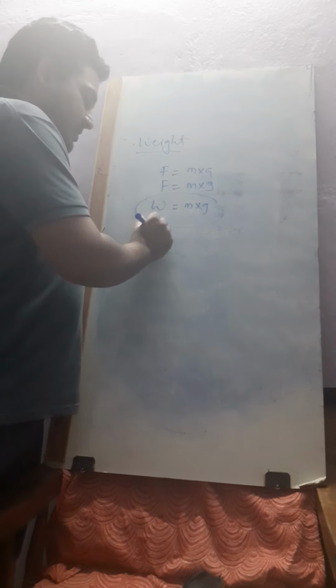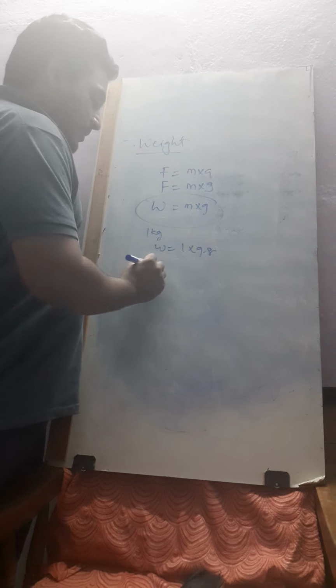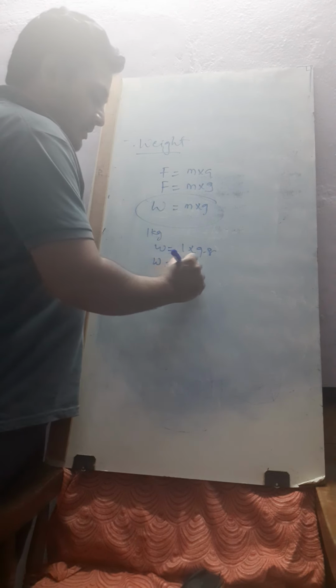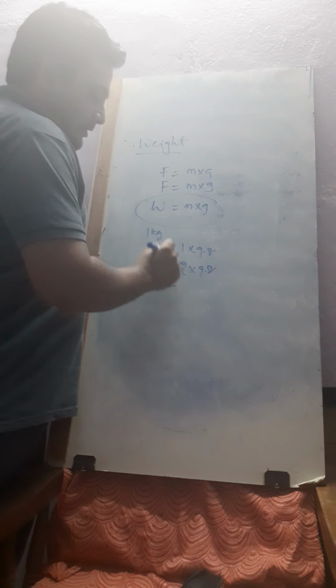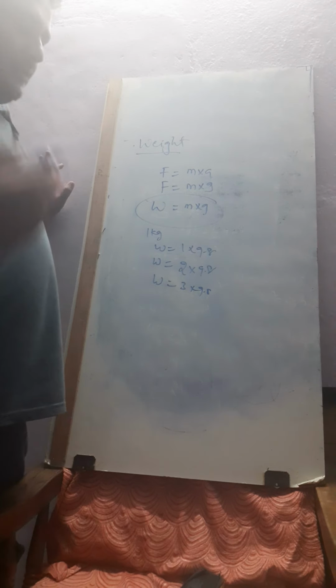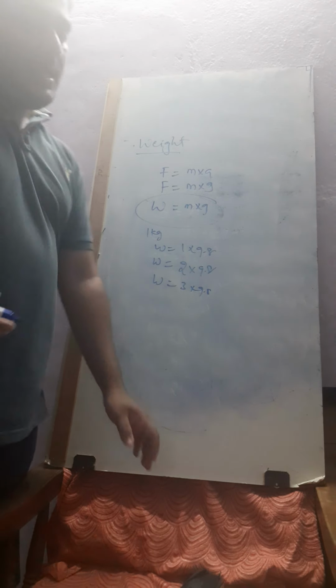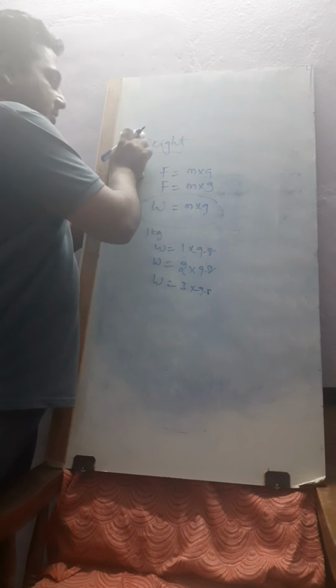If the body is of 1 kg, the weight will be equal to 1 into 9.8. If a body of 2 kg is there, W is equal to 2 into 9.8. If the mass is 3 kgs, or 10 kgs, it is 10 into 9.8. Weight will depend upon the mass of the object.